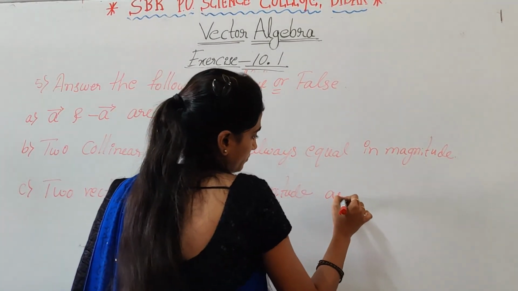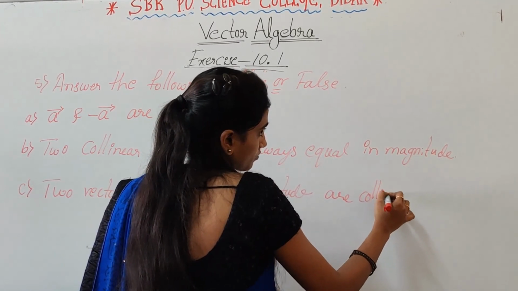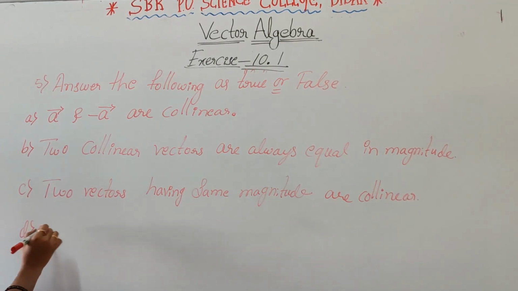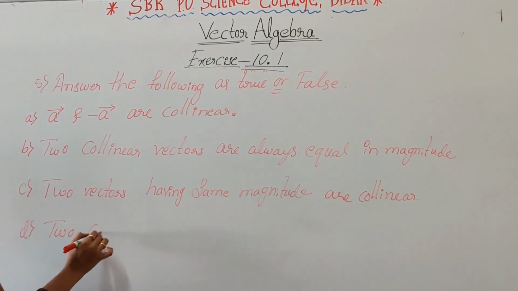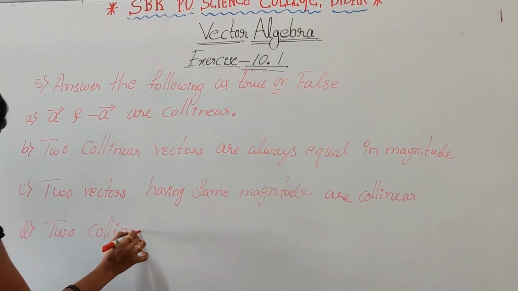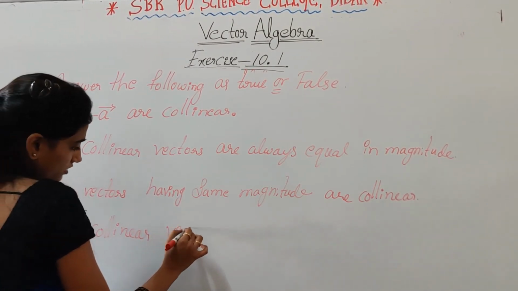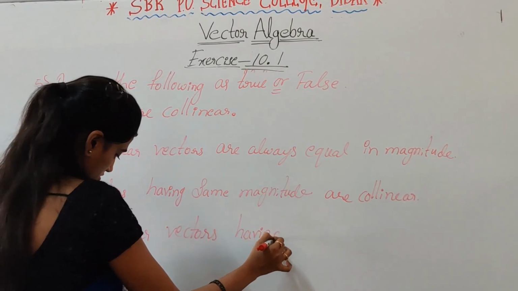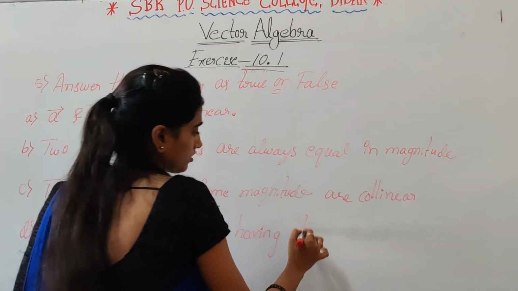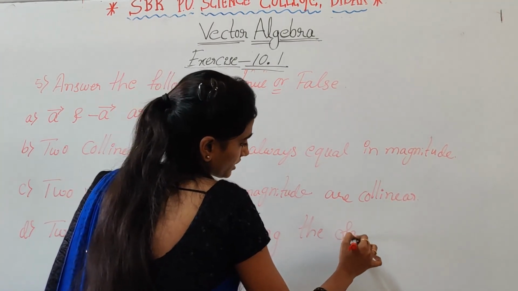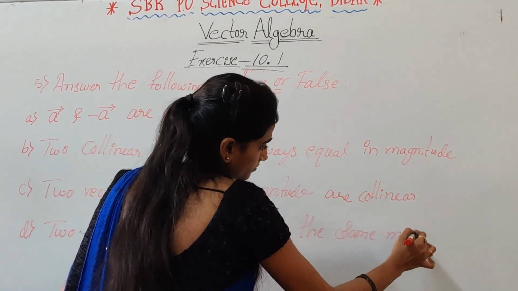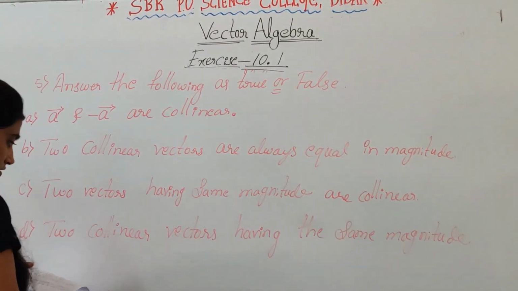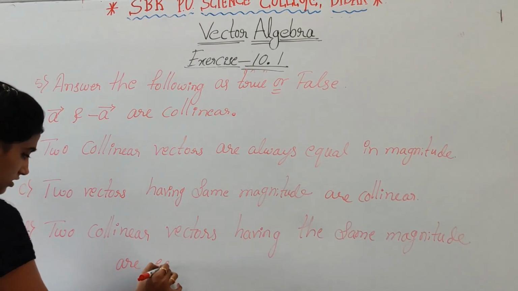Then two vectors having the same magnitude are collinear. Two collinear vectors having the same magnitude are equal.